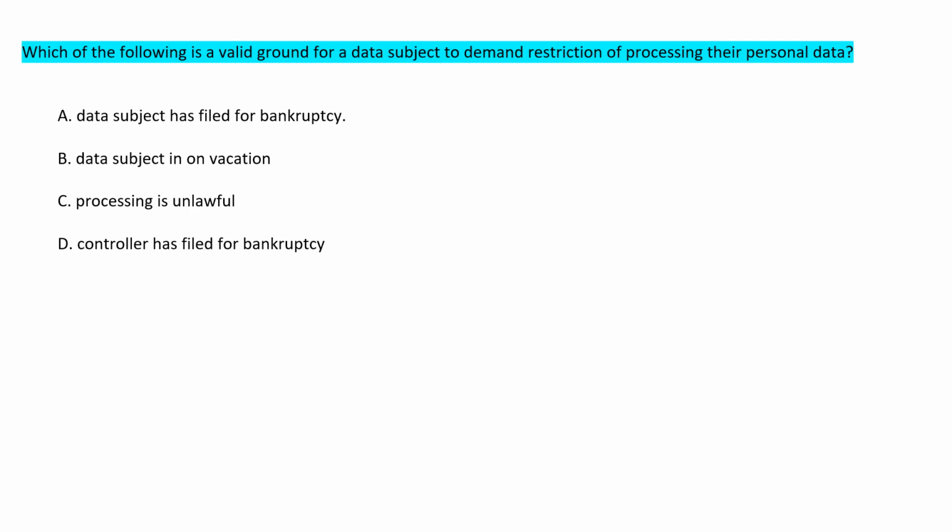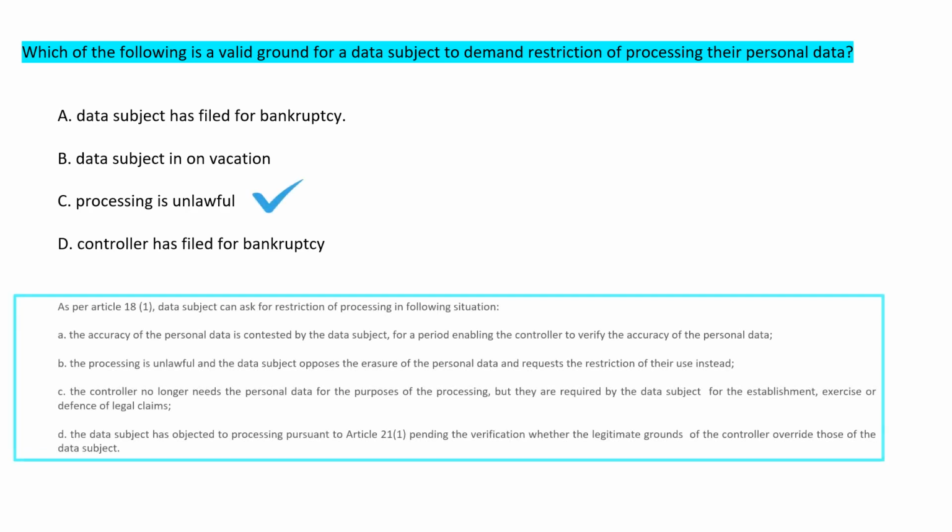Correct answer is option C, that is when processing is unlawful. This is as per Article 18.1. Article 18.1 prescribes four situations under which the data subject can demand restriction of processing their personal data. Unlawful processing is one of them.